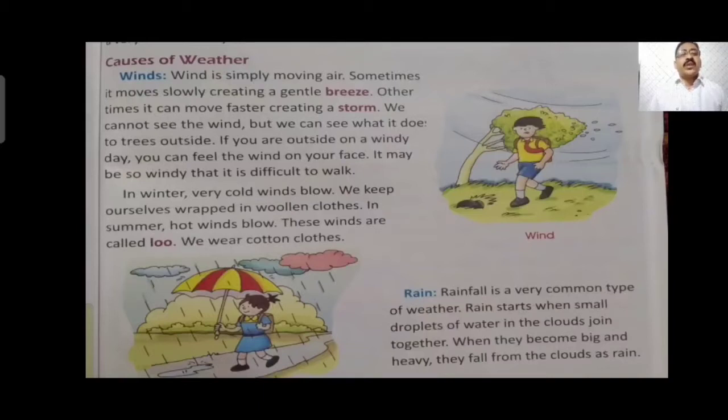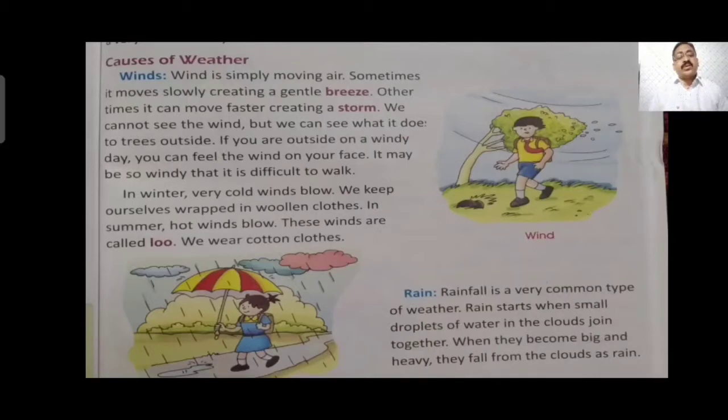Wind generally has an effect on our life. When it is blowing in the winter season, it is too cold. Generally in the hill station area or hilly area, people prefer to stay inside the home in winter season because it is too cold to go outside. The wind which is blowing outside is unbearable. It is too cold to tolerate.